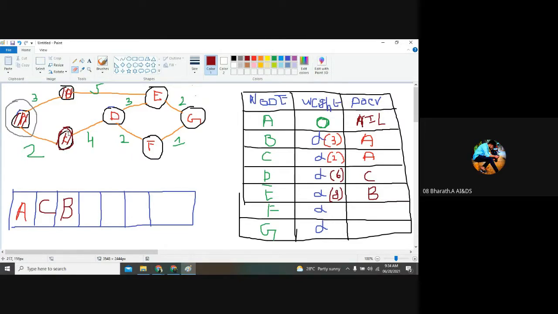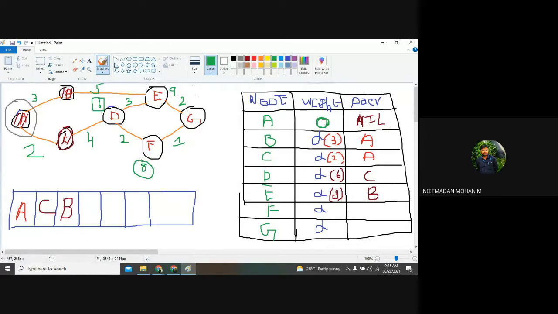No, sir, I want to travel from the source node. No. You just think that as of now the D weightage will be 6. Am I right? Yes, sir. As of now the D weightage is 6, and I want to travel from D to E. Then what is my weightage? 9. And as of now the D weight is 6, and I want to travel from D to F. What is my weightage? 8.